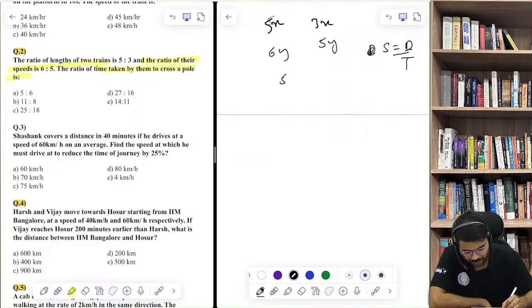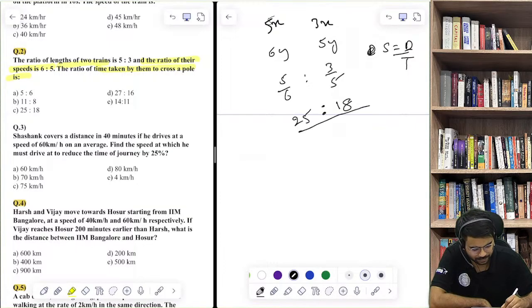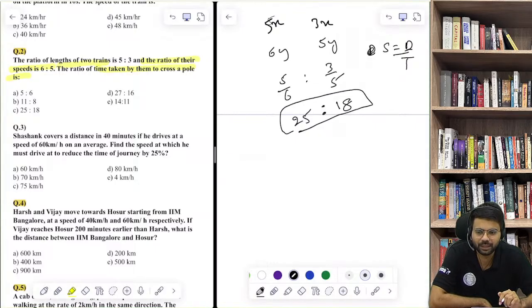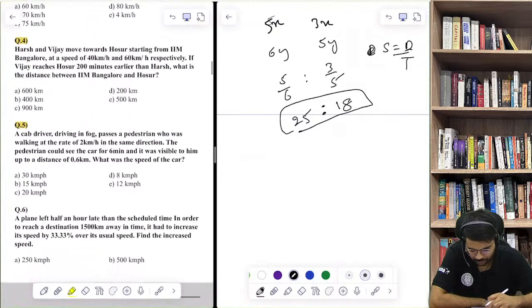So what do we have to find? We have to find the ratio of time. Getting it? 5/6 is to 3/5. Taking the LCM, 25 is to 18. Yes, option number C. Simple enough. I don't think there should be any doubt in this. Moving on to the next question, question number 4.